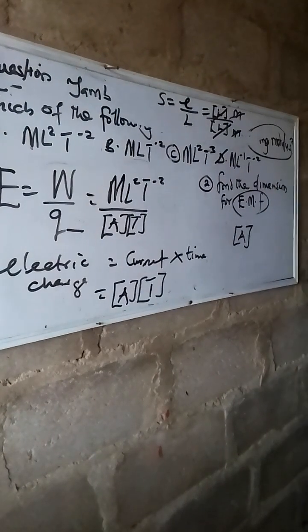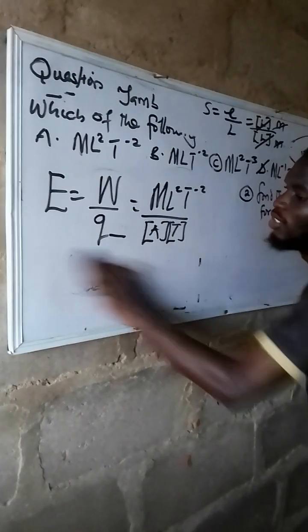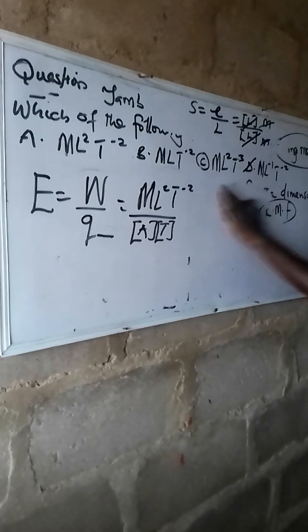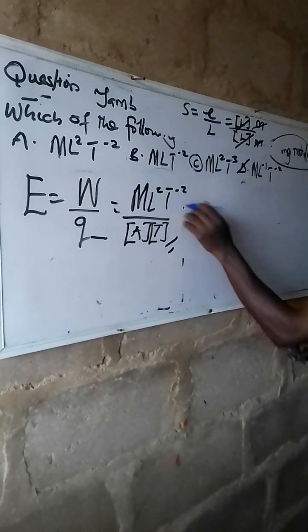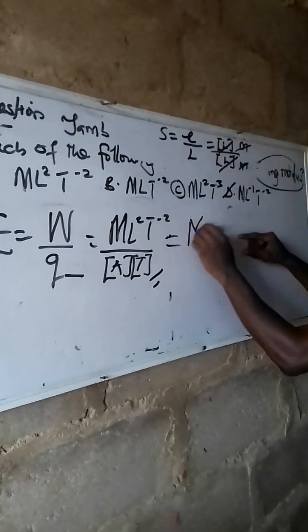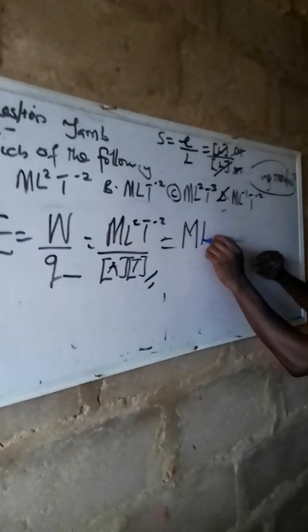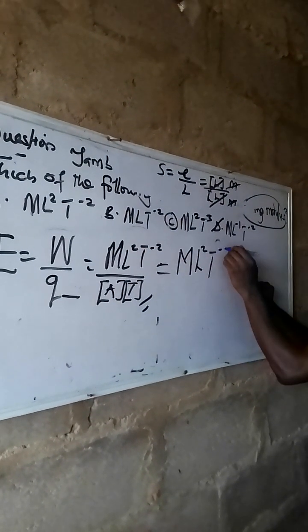All we need to do now is that you try and raise this up. You can leave your answer like this or raise it up anyhow you want. It will be M. What follows? L squared per T squared is here. T is common here. Pick one. Minus 2 is the power here.